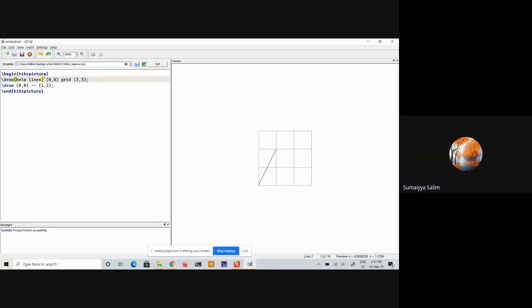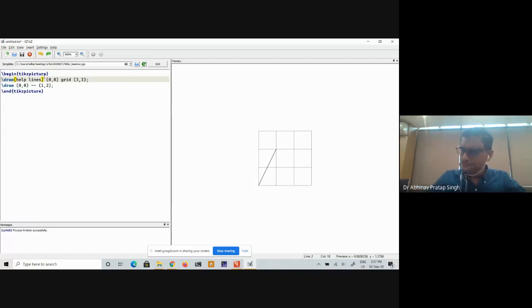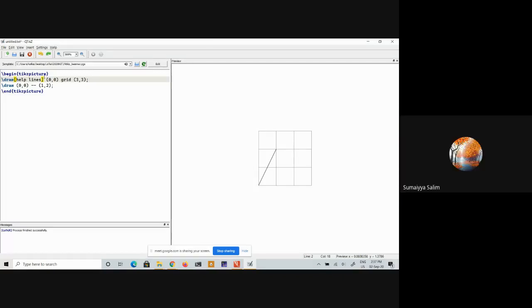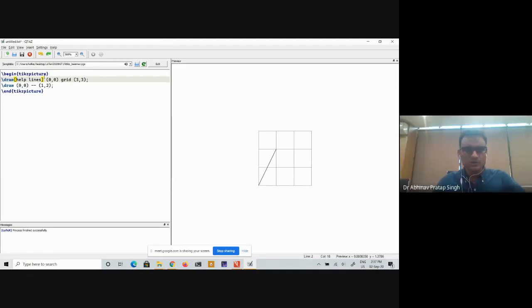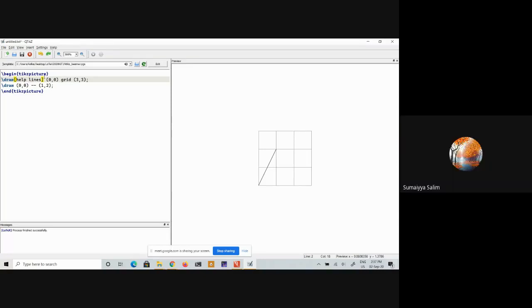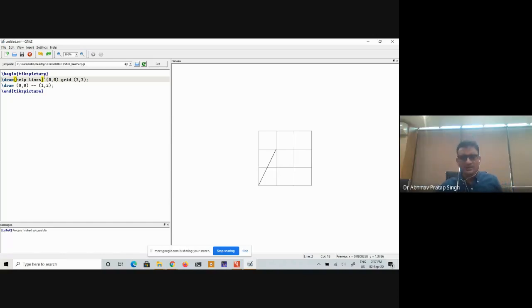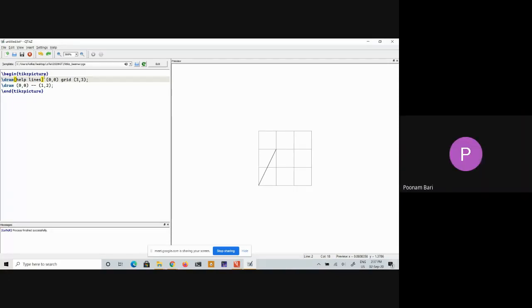Let me insert the template. I'm sorry? How to insert the template? The template is not appearing. Do you have the template file with you? I'm not sure whether we have shared it or not. Sir, we still haven't shared the template file, so I will share.